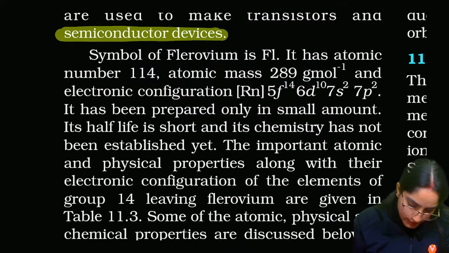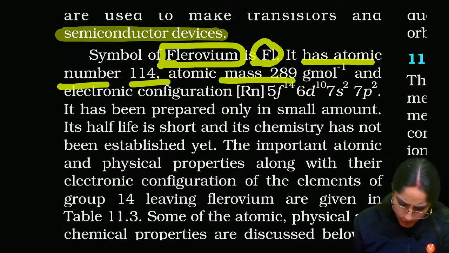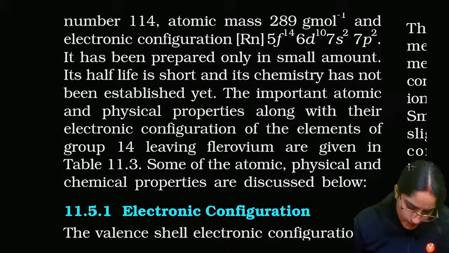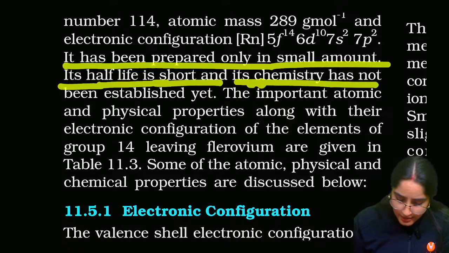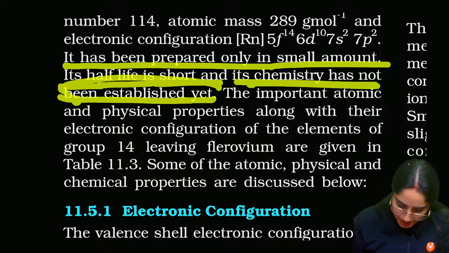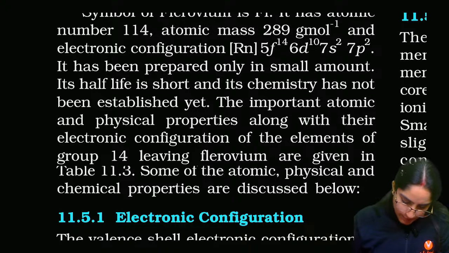Symbol of flerovium is Fl. It has an atomic number, atomic mass, and so on, but you don't need to do that. It has been produced in only small amounts. Its half life is short. Its chemistry has not been established yet. It's a radioactive element, so we have not studied it.